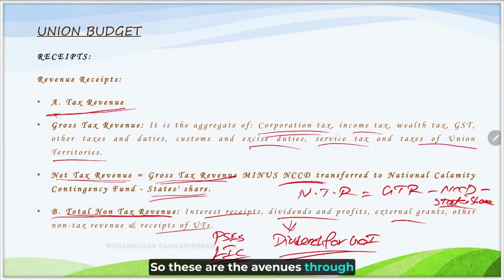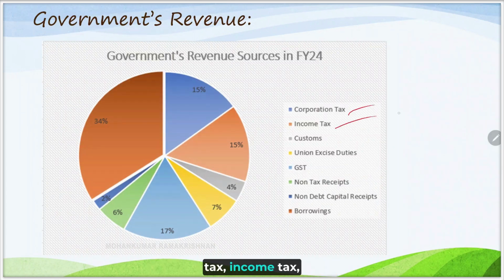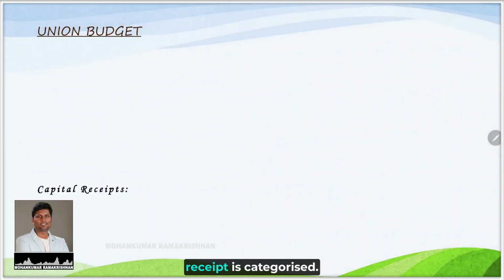So these are the avenues through which the government collects the receipts. For a 1 rupee collection, the income comes from corporate tax, income tax, union excise duties, GST, non-debt capital receipts, borrowings, etc. So this is how a revenue receipt is categorized.